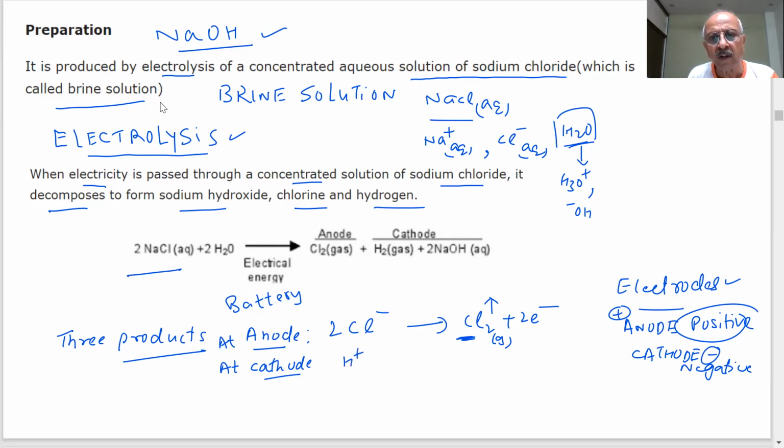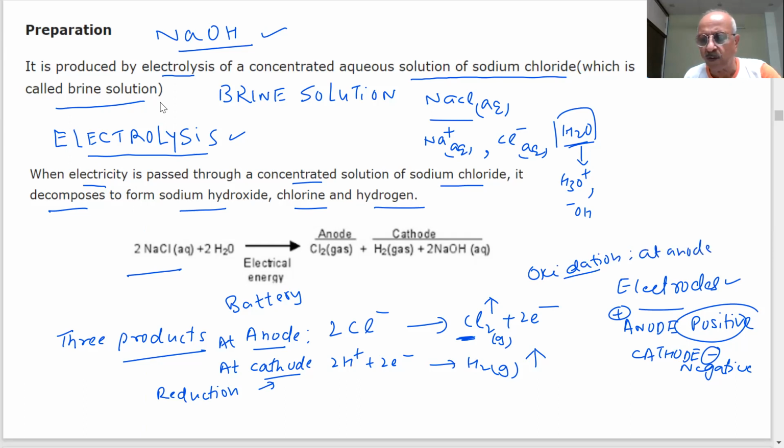They will give hydrogen gas. Student, very important. This is called oxidation. This is called reduction. At the cathode, reduction takes place. And at the anode, oxidation takes place. Oxidation at anode, note down, very important.